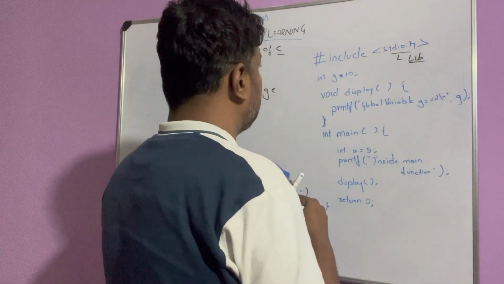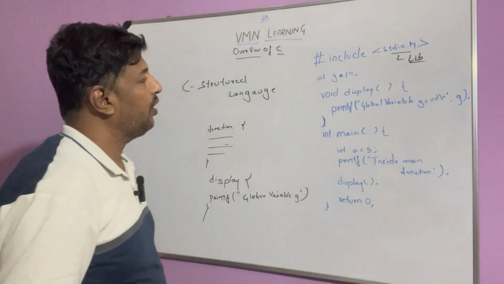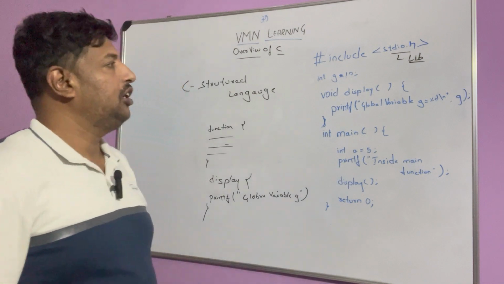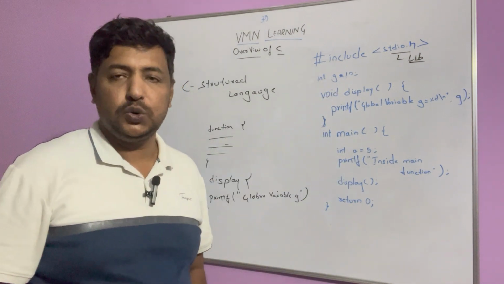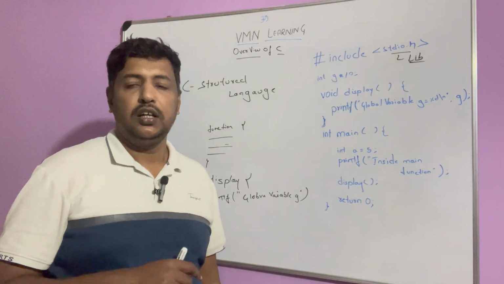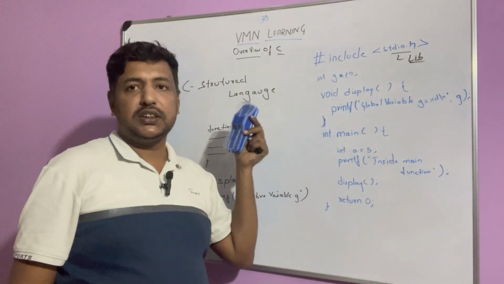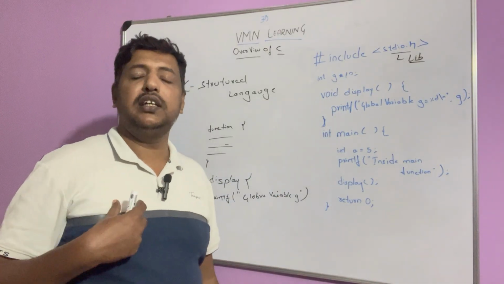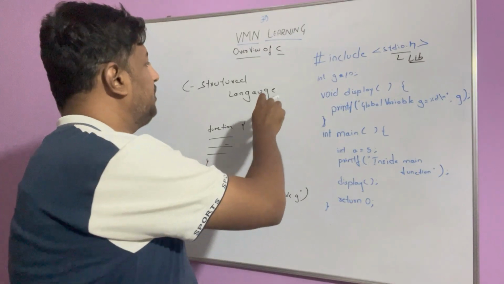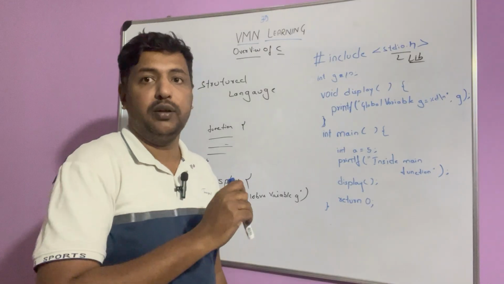Okay, so its job is to print the value of the global variable. Now it is written with void because every function should either return something. A function, whenever it executes, returns something in C. As this function is not returning anything, we should suggest to the system that it will not return anything. That's why it is void. It is returning void, which means nothing.